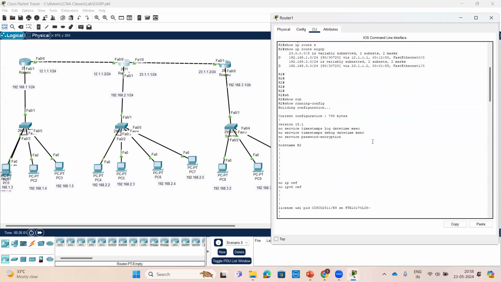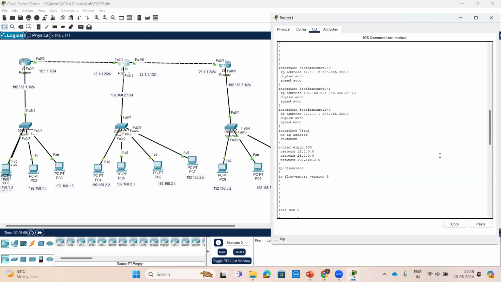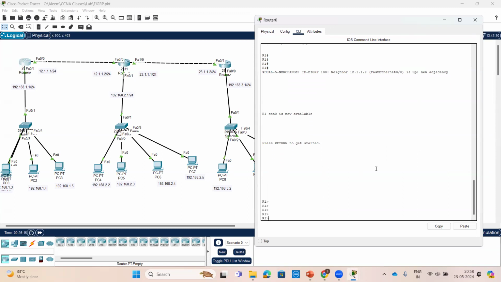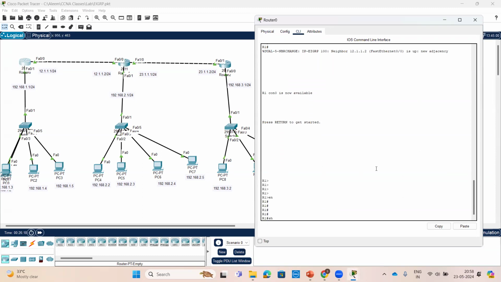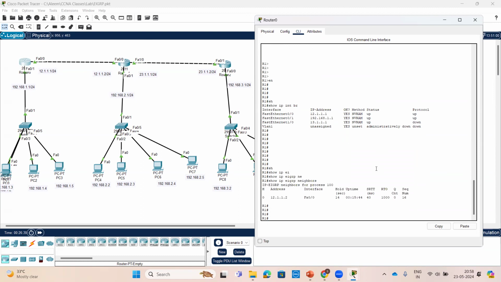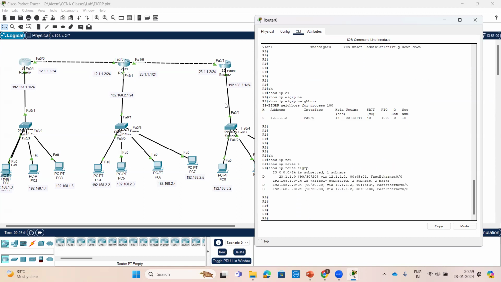What we did in this lab: we checked the routing table, EIGRP table, topology table, and neighbor table. We have done all the tables. Enable, then show ip interface brief. With this command we can check the interface level. The show ip eigrp neighbor command checks the neighbor. There is only one neighbor. Show ip route eigrp checks the routing table of EIGRP.